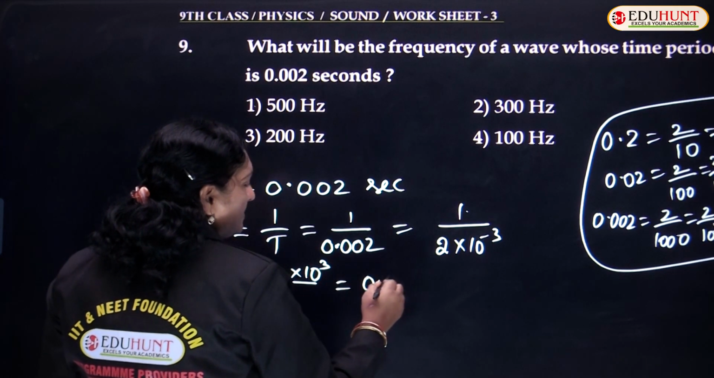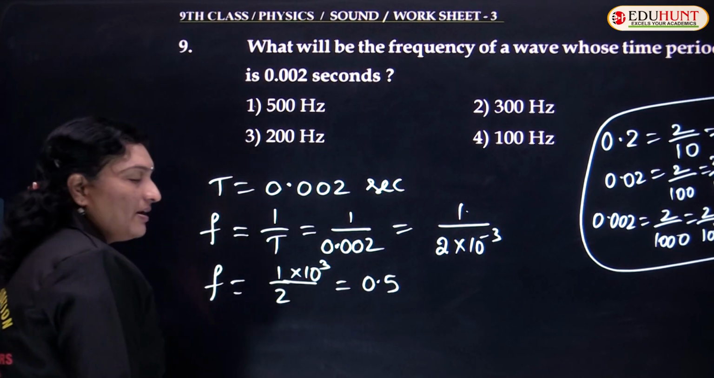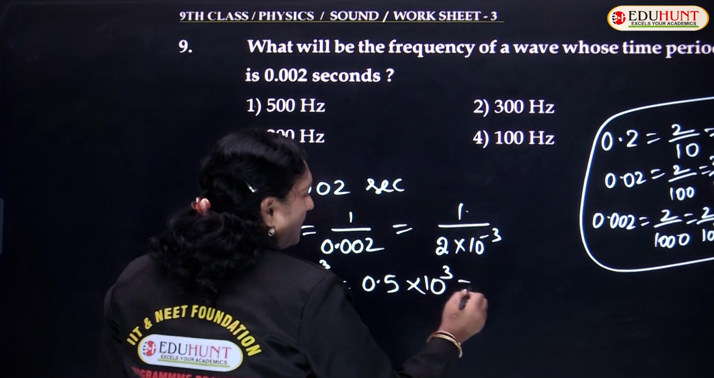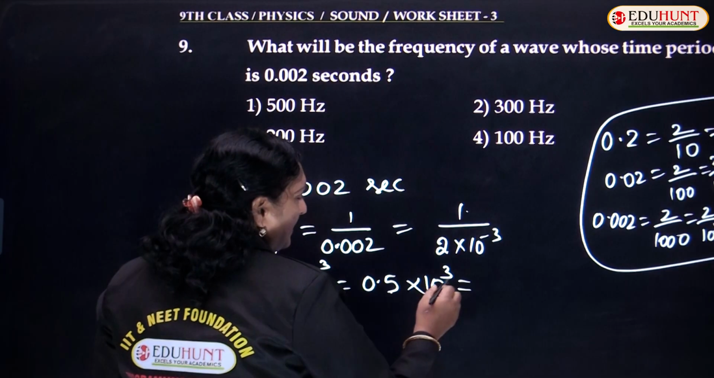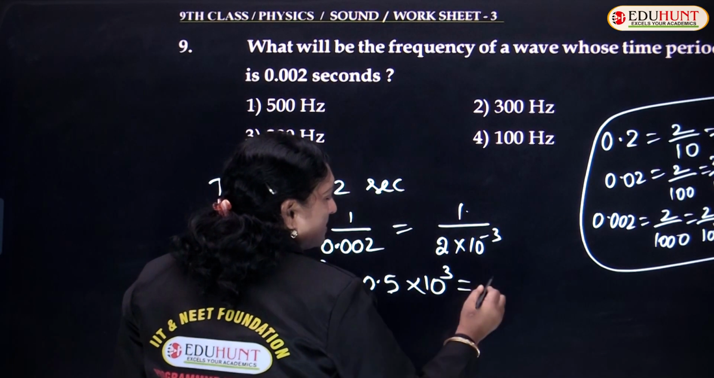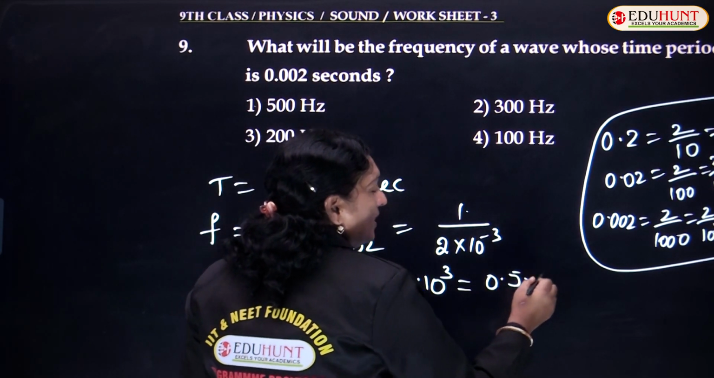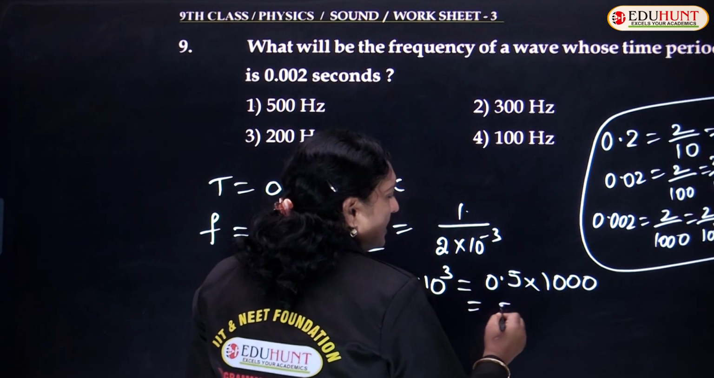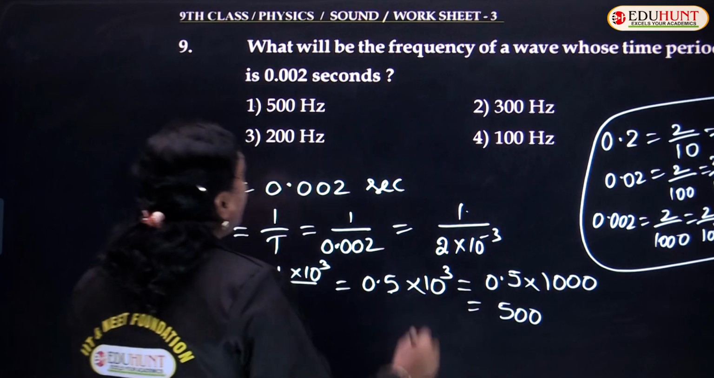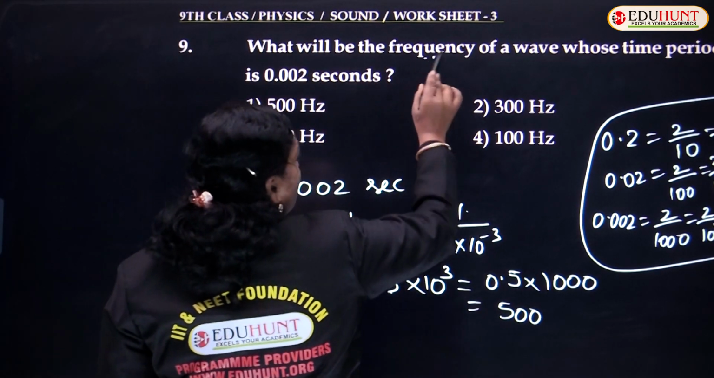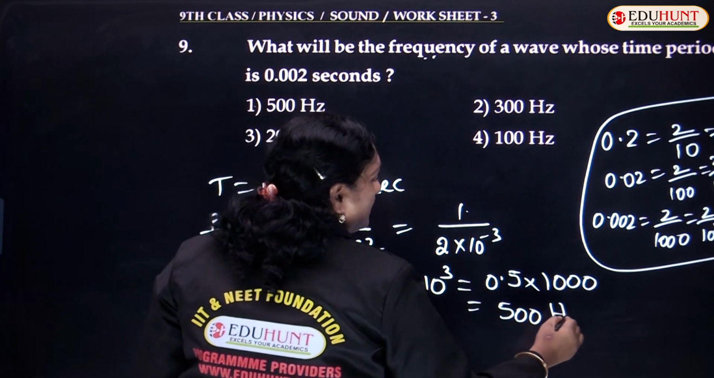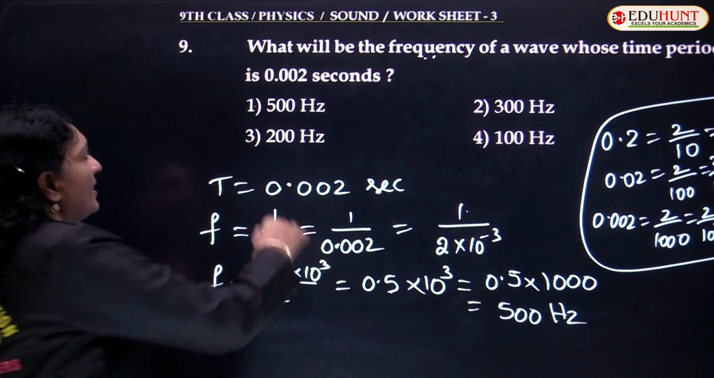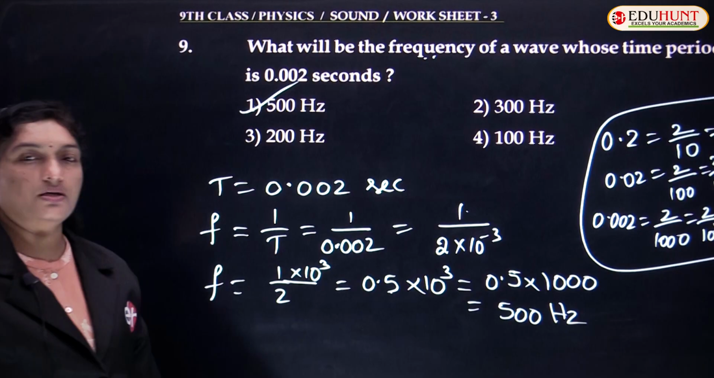1 by 2 is nothing but 0.5. Half, 1 by 2 is 0.5, into 10 cube. 0.5 multiplied by 10 cube, and 10 cube is nothing but 1000. So 0.5 into 1000, you'll be getting this as 500. And what are you calculating? You're calculating the frequency, measured in hertz. So how much is the value of frequency? 500 hertz. So the first option is true.